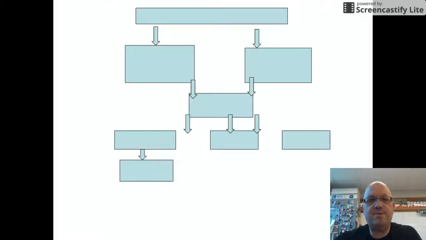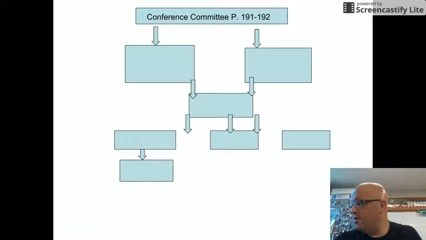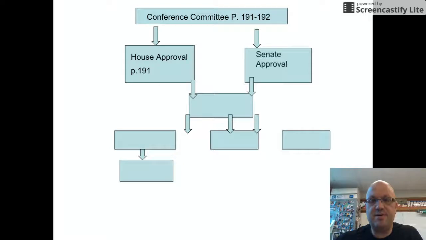Remember, we talked about this in the section on Friday, that if the bill is not the same in both houses, it goes through what's called a conference committee. So you need to tell me about what happens in a conference committee. That's on page 191 and page 192. You'll talk about everything that goes on in the conference committee and how, after it's been approved by the conference committee, it has to go back through both houses for approval. That's on page 191 for the House, and again, the Senate approval on page 191 for the Senate.